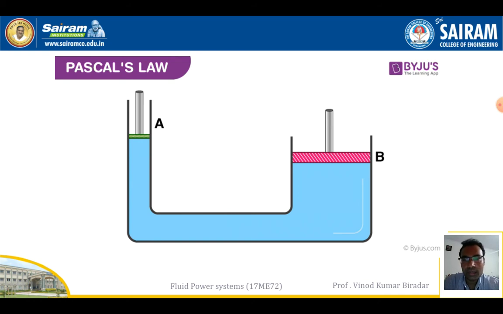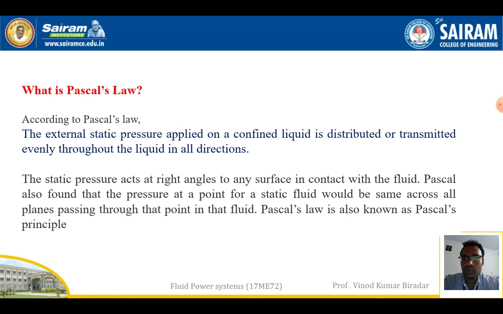Here at point A the pressure is P1, and at point B also the pressure is P1 only. So P1 is equal to P2. An equal amount of pressure will be distributed on both sides. This is the definition of Pascal law. Next, let us apply this law to the diagram.